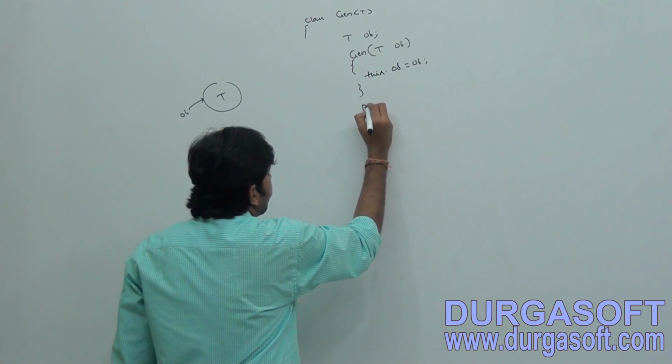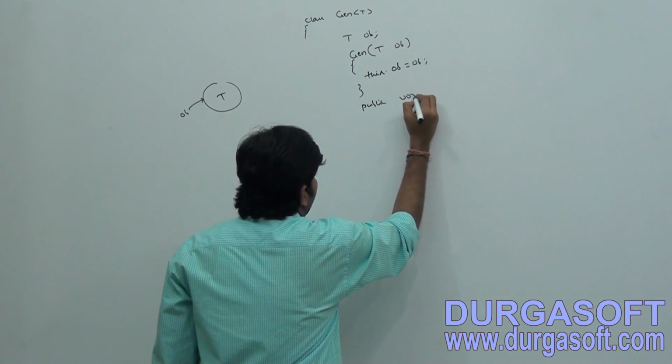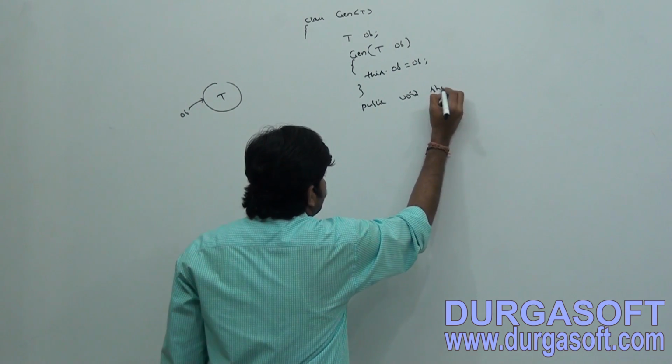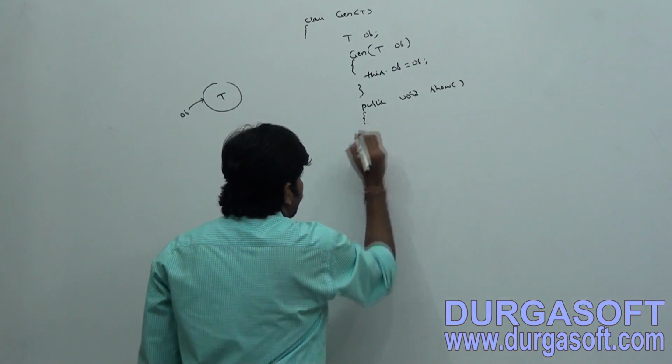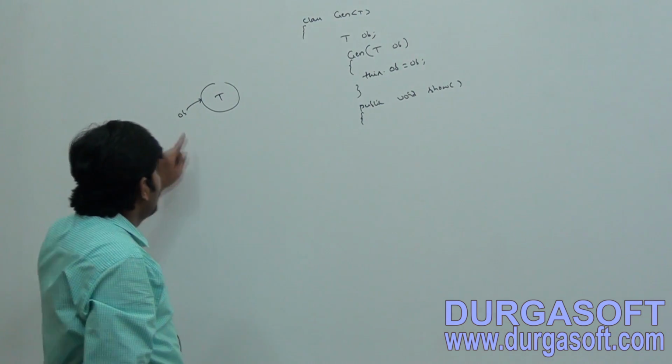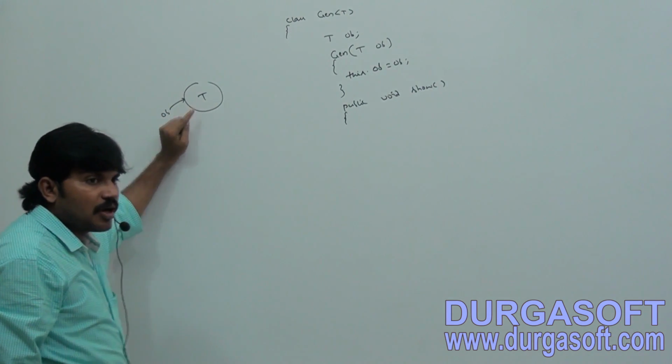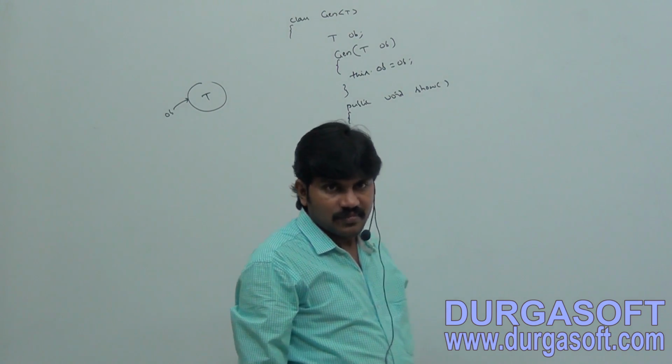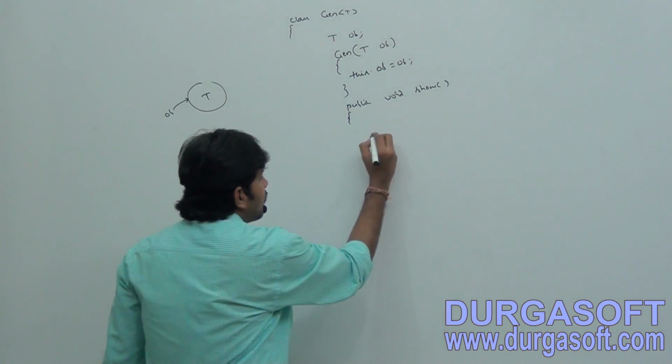Now I am taking a public void show method. If I know an object reference, how do I print the corresponding class name?